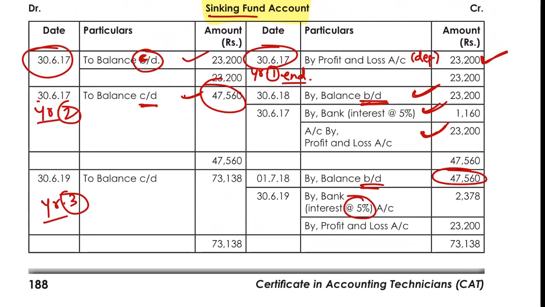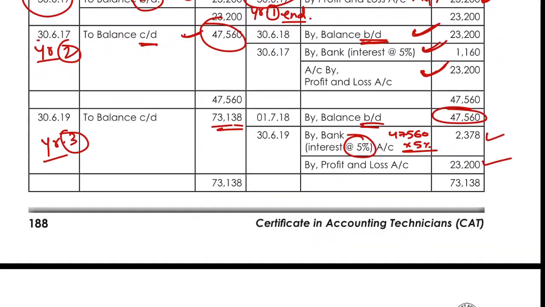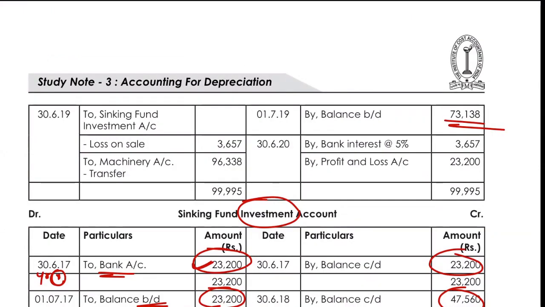What is the amount which is invested? 47,560 multiplied by 5%, so it would be 2378. And again, you will charge new depreciation in this year of 23,200. So the balance at the year end third would be 73,128. And it will be brought down to the next year.